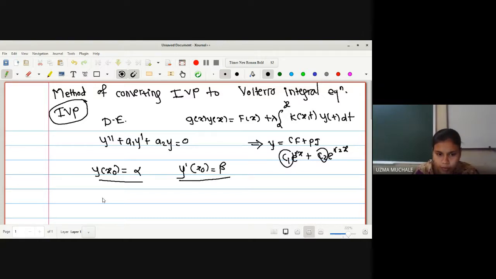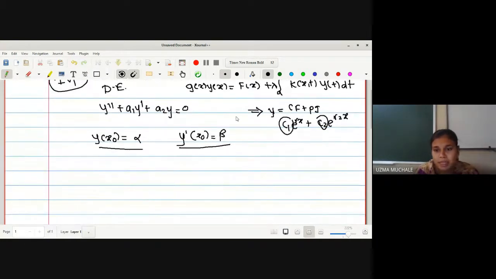Initially I told you that whenever you solve any differential equation, what do you mean by the differential equation's solution? Whenever you have a solution in the form of c1 e raised to r1x plus c2 e raised to r2x, for different values of c1 and c2, we can get a different curve, as r1, r2 I haven't specified. Suppose you solve a particular equation and get the roots as 1 and minus 1, so e raised to x and e raised to minus x will be the nature.